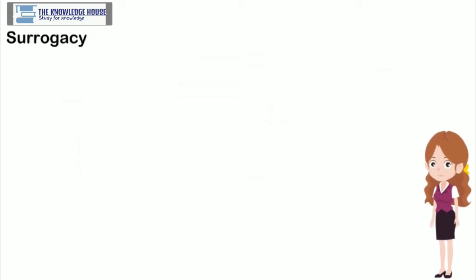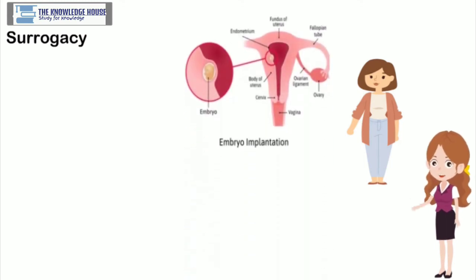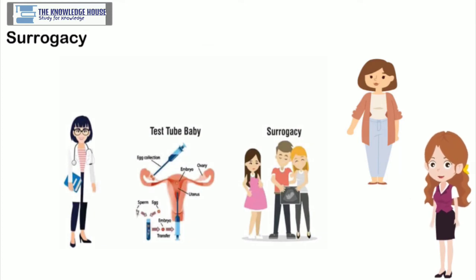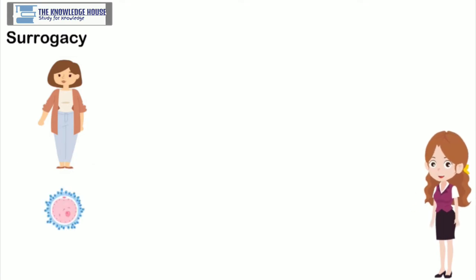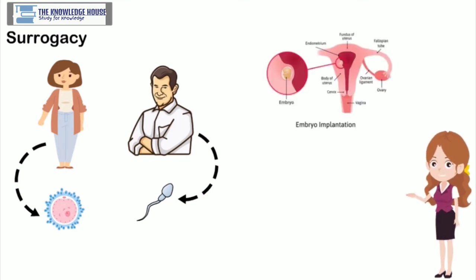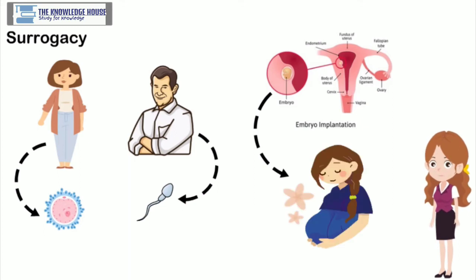Surrogacy. Some women have problems in implantation of the embryo in the uterus. Such women can take the help of the modern remedial technique called surrogacy. In this technique, an oocyte is collected from the ovary of the woman having a problem in implantation in the uterus. That oocyte is fertilized in a test tube with the help of sperms collected from her husband. The embryo formed from such fertilization is implanted in the uterus of some other woman having a normal uterus. Such a woman, in whose uterus the embryo is implanted, is called a surrogate mother.